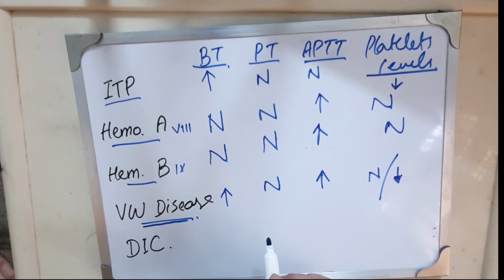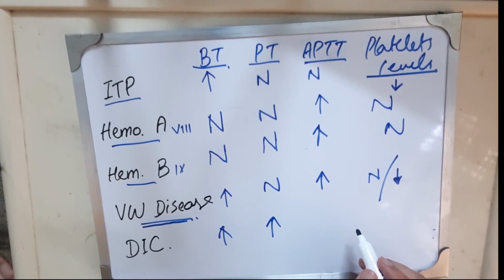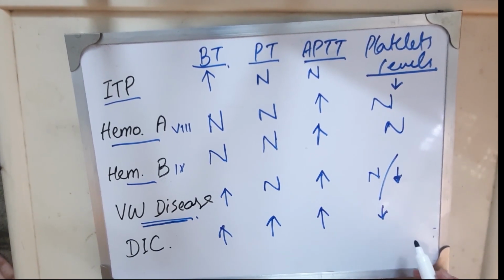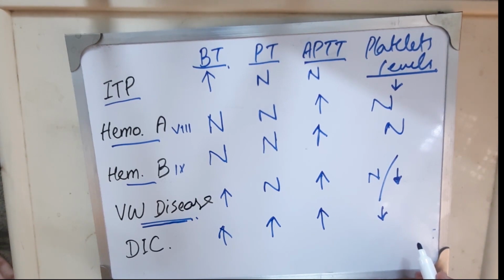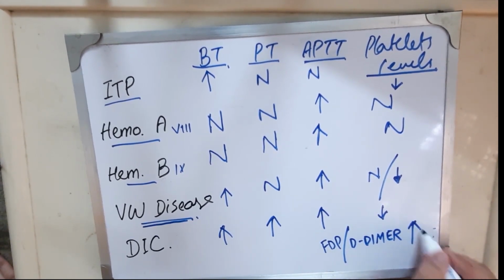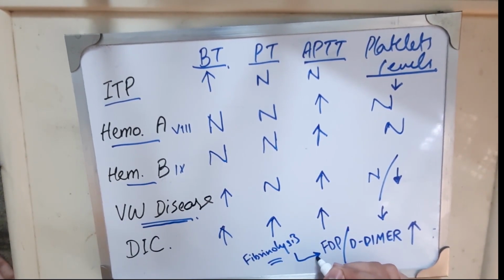DIC is characterized by consumption of all clotting factors and platelets in microthrombi formation. So bleeding time will be increased, and prothrombin time will be increased because all factors are involved, including factor 7. APTT will be increased and platelet level will be decreased. Another test which is important in disseminated intravascular coagulation is fibrin degradation products or D-dimers. It is also increased because there is an increase in fibrinolysis of the clots, which leads to formation of fibrin degradation products.